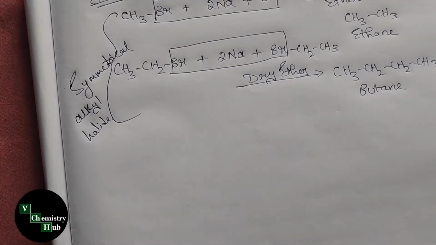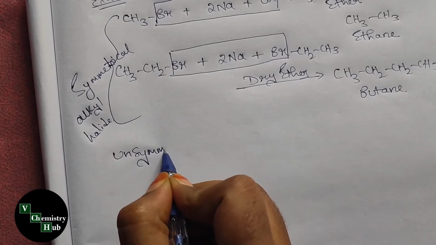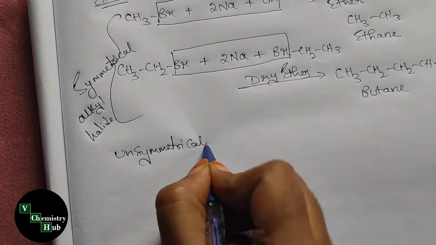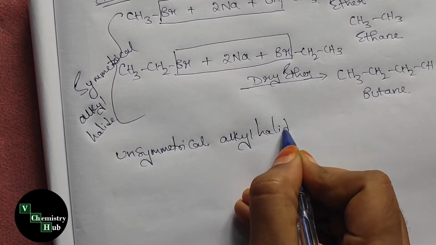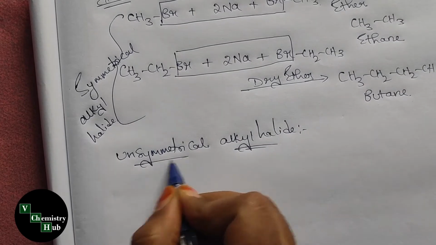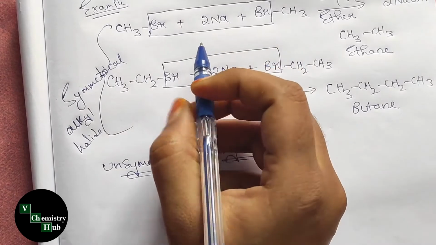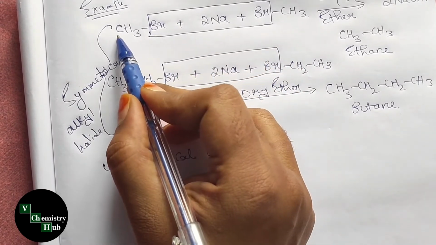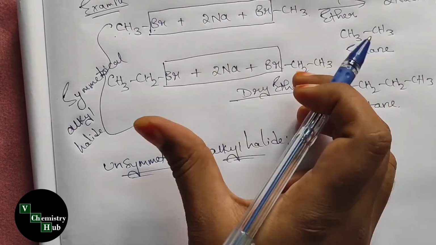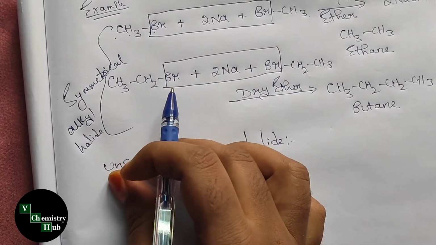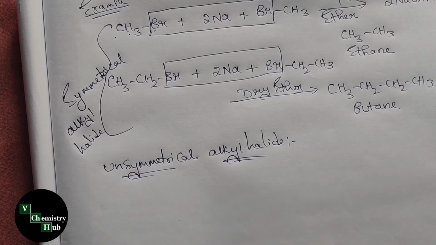Let us consider unsymmetrical alkyl halides. That means we have to take two different alkyl halides. In symmetrical alkyl halides, we considered CH3Br and CH3Br. Same type of molecules are taken in symmetrical alkyl halides. In unsymmetrical halides, we have to consider two different alkyl halides.